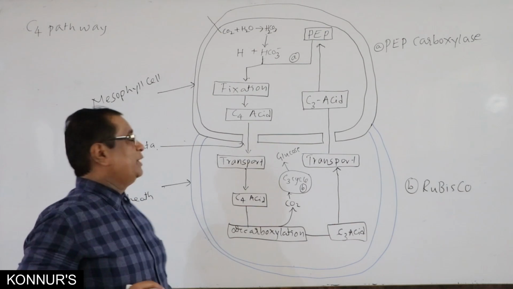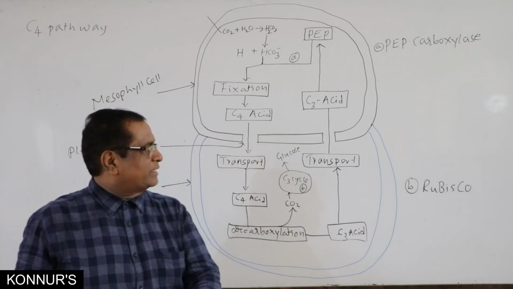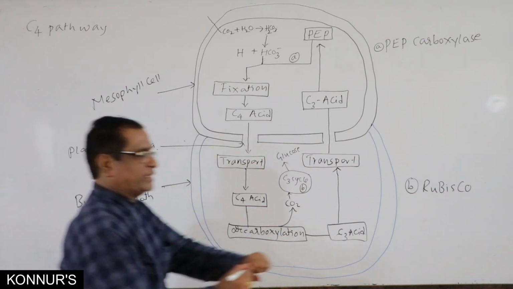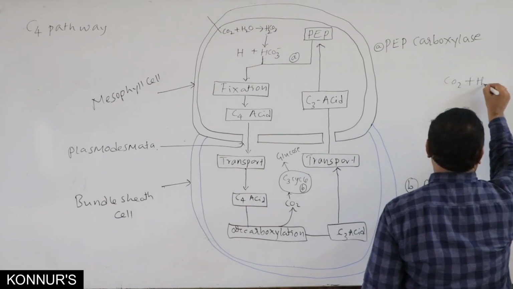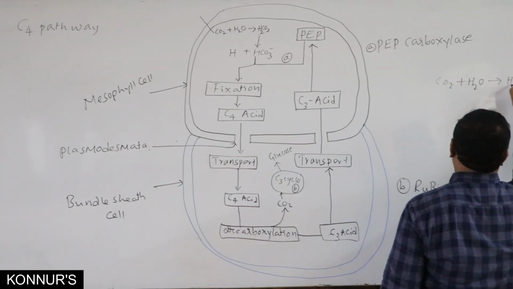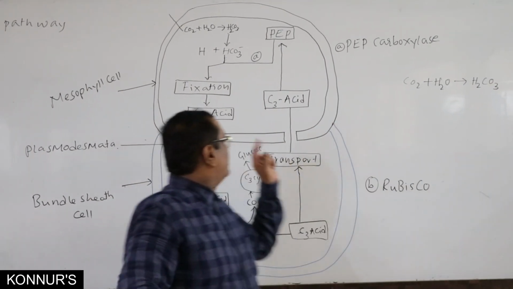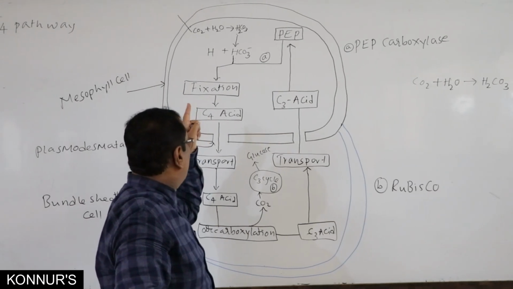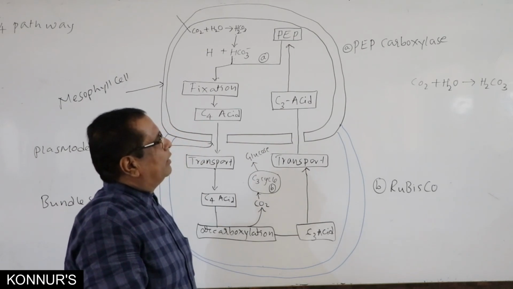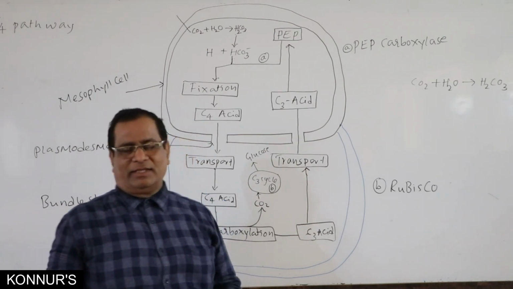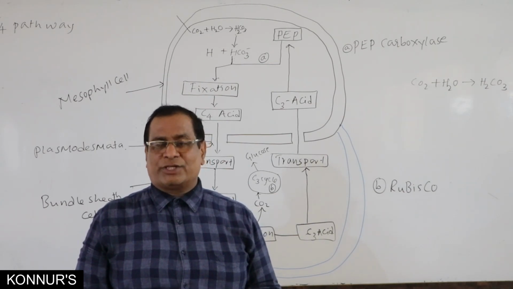In mesophyll cell, when the CO2 enters in, that CO2 dissolves in H2O, forming carbonic acid. They may ask any general chemistry question.